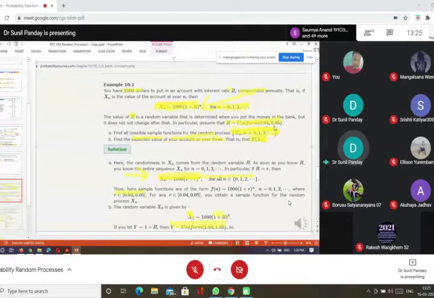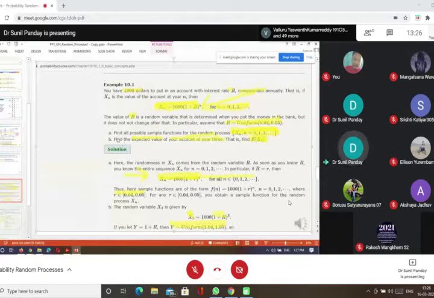Here a is 0.04 and b is 0.05. So the randomness is coming from this R, and for fixed R we calculate for every year: for n equal to one it has one value, for n equal to two it has a different value.